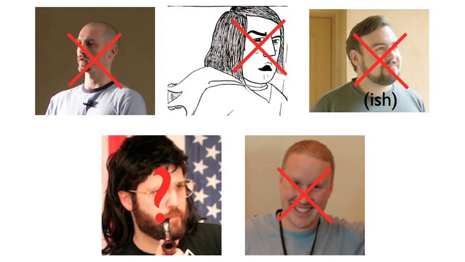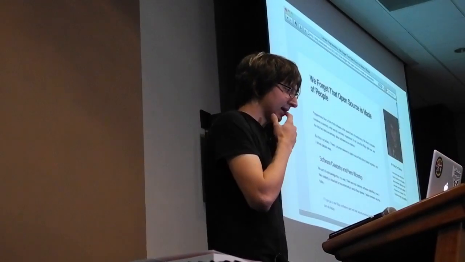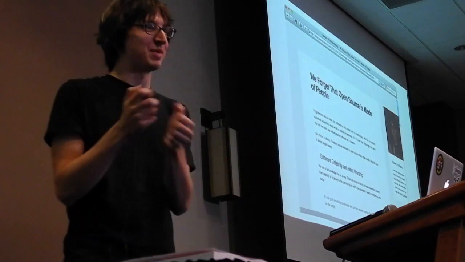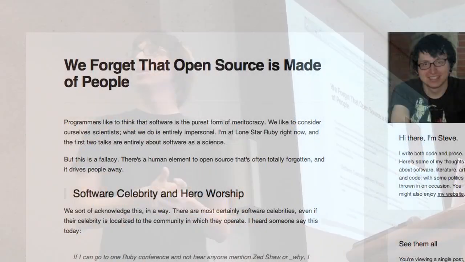And so we're in very, very close danger. I mean, Wayne may come back, but I looked at this pattern and I realized this, and I was like, why are all my heroes going away? And I wrote a blog post about it, because that's what we do in Ruby. We get on Twitter and we write blog posts, called "We Forget That Open Source is Made of